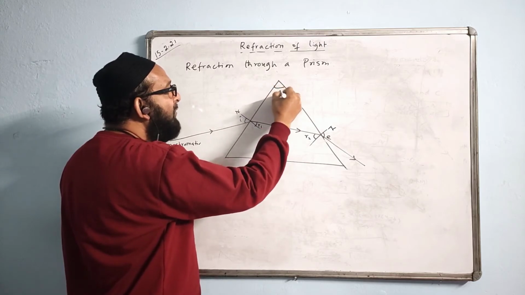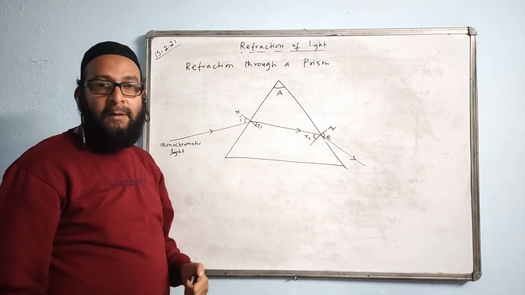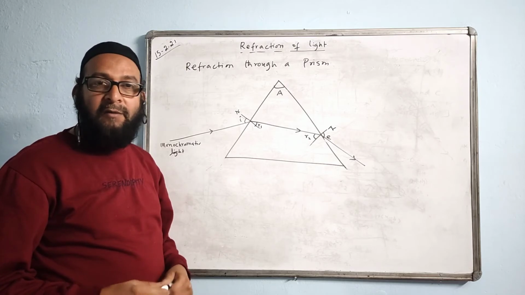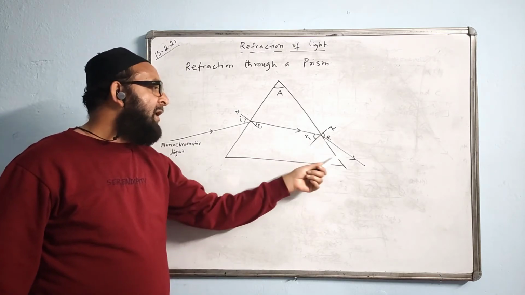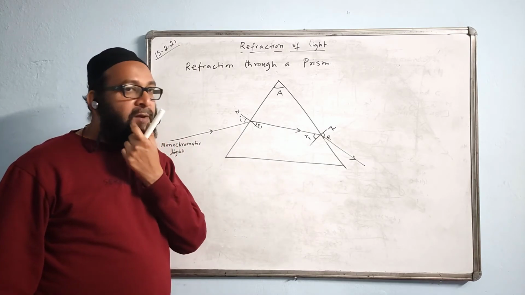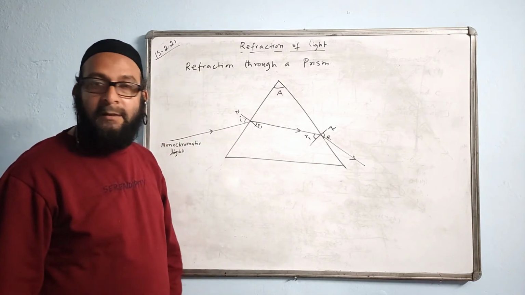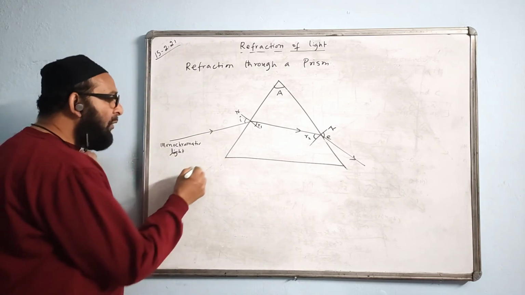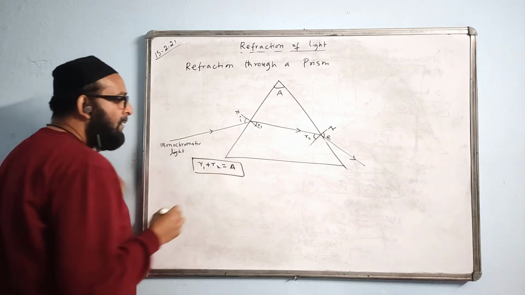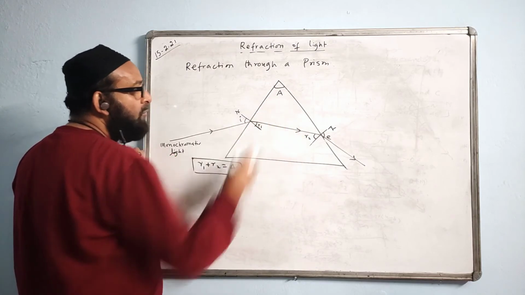This angle is called the angle of the prism. Why this angle? Because these two sides are refracting, so this is the angle between them. A is the angle of the prism, the angle between the sides which are refracting. The position of angle A is variable, it keeps changing depending upon which two sides are refracting. In a prism, this always happens: R1 plus R2 will always be equal to A.